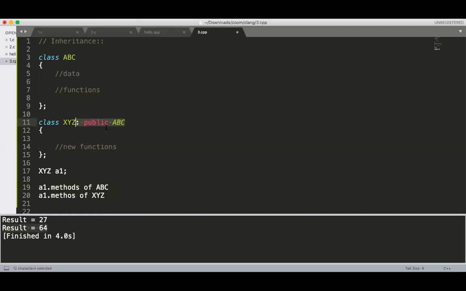XYZ has the same data and same functions that are available in ABC. But what is inherited, we need to first define. Okay. Are you a replicate copy of your father? Are you a duplicate copy of your father?